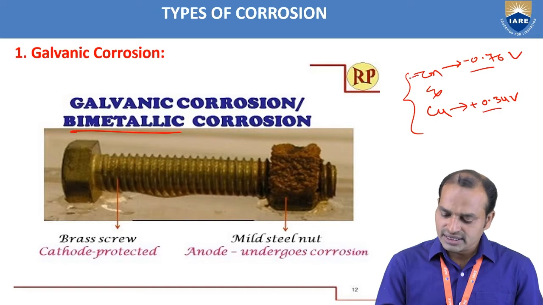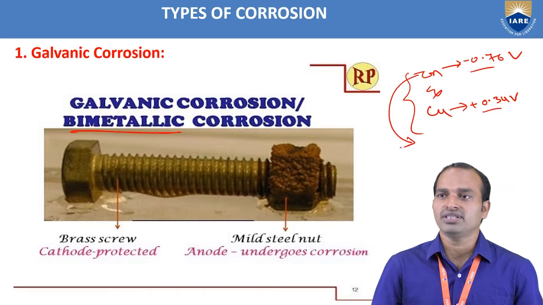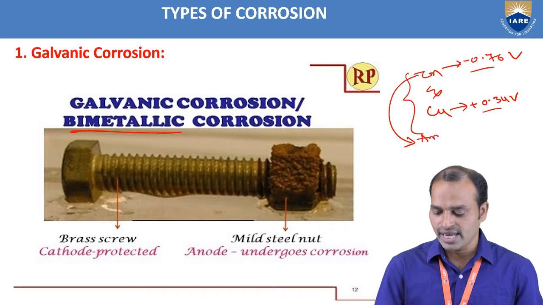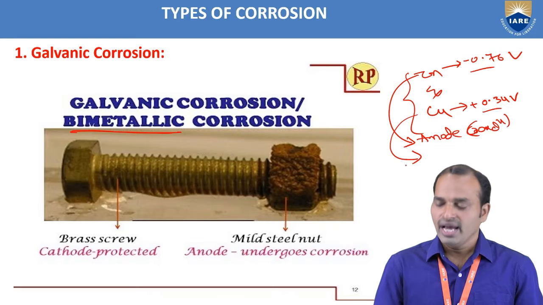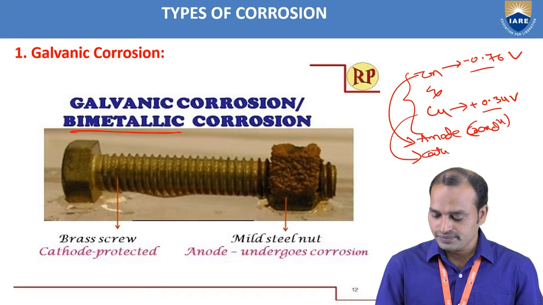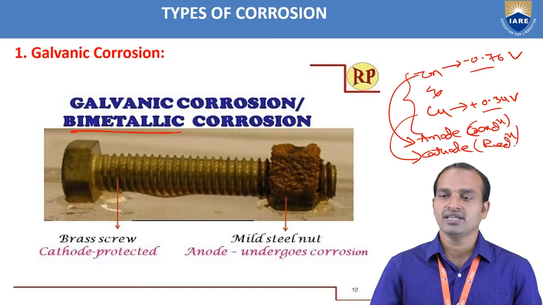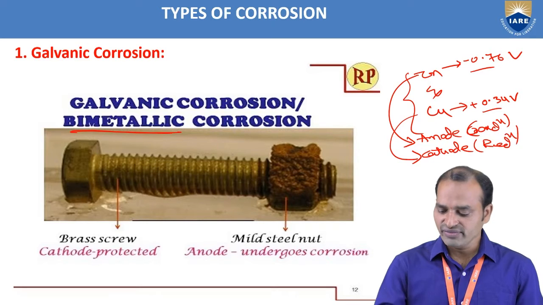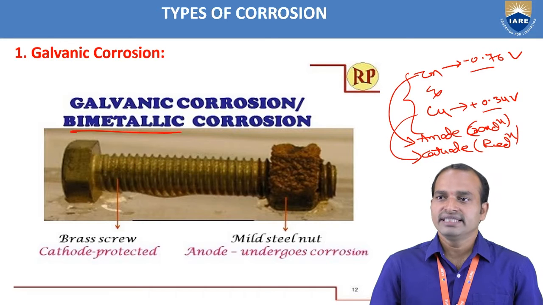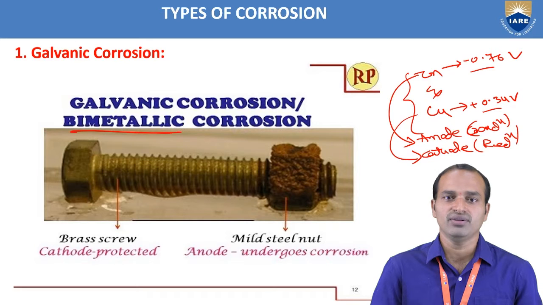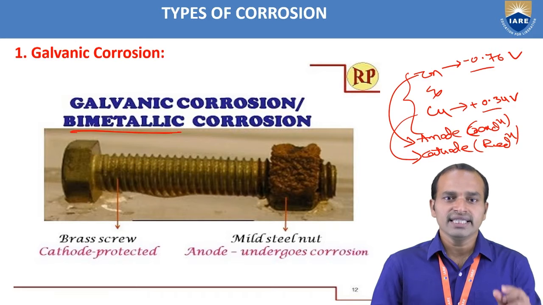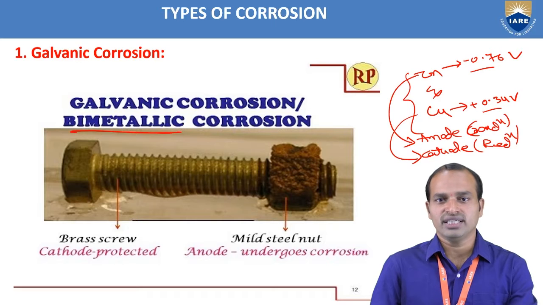In this, zinc has the lesser standard reduction potential value, so it acts as an anode and undergoes oxidation, and copper acts as a cathode and undergoes reduction. When we compare zinc and copper, zinc has the lesser standard reduction potential value and copper has the higher standard reduction potential value. That is why zinc acts as an anode and undergoes oxidation.